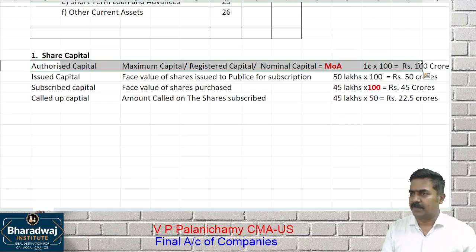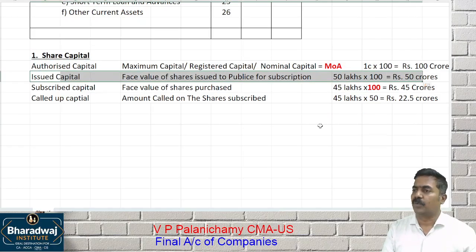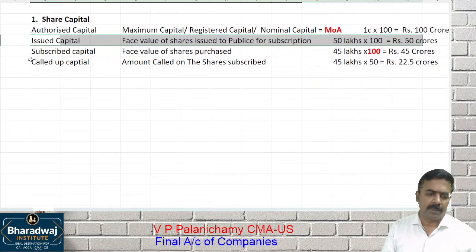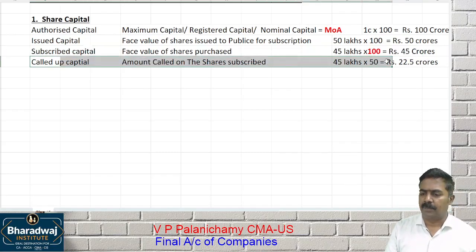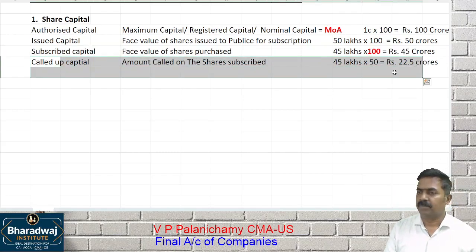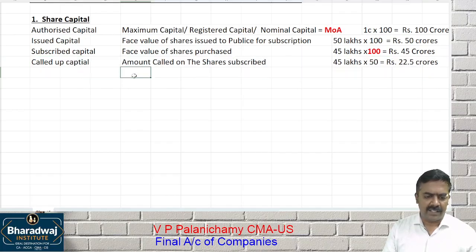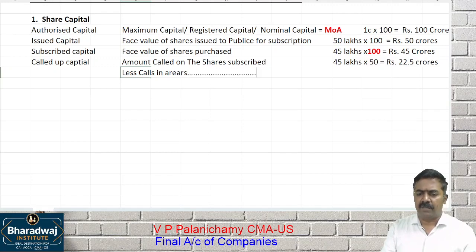Once again, authorized capital is the maximum capital. Issued capital is the value of shares issued to the public. Subscribed capital is the amount of shares purchased by the public. How much is asked by the company? That is called up capital. In that, some calls in arrears can be there. What do you mean by calls in arrears? We have called the money, but some shareholders have not paid the money.